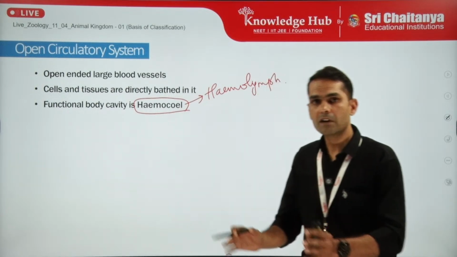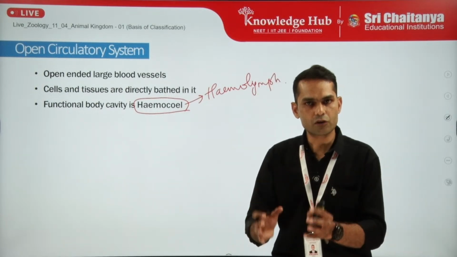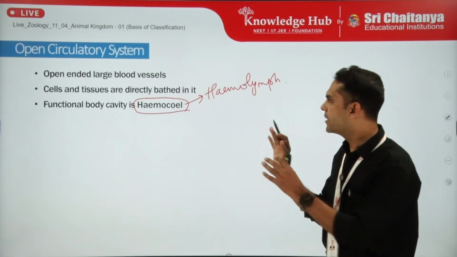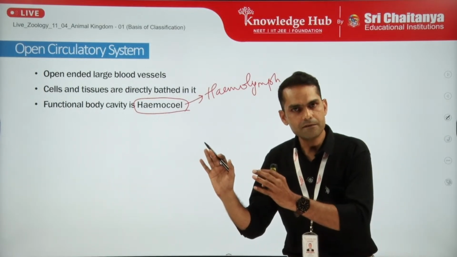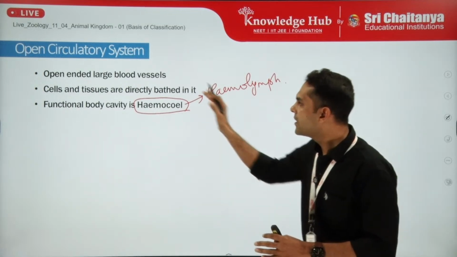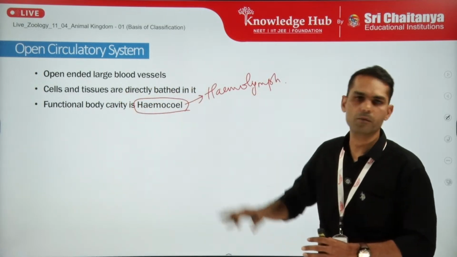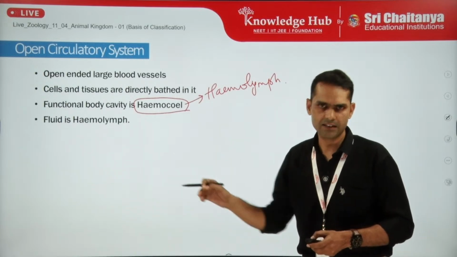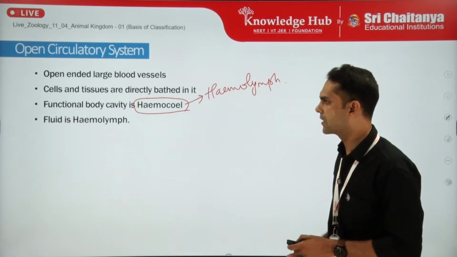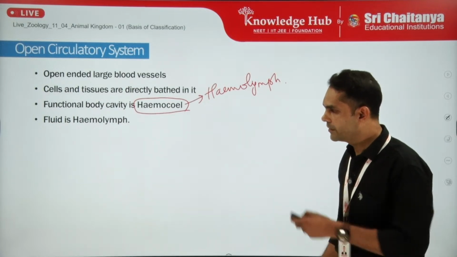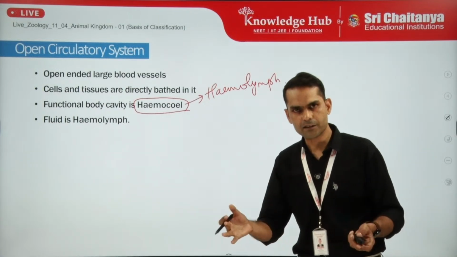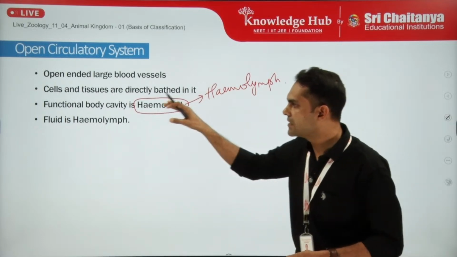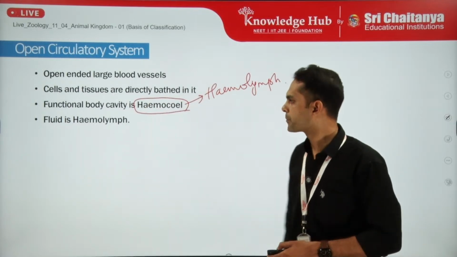But in hemolymph, the blood is mixed with the tissue fluid. There is no separate distinction, so we call it hemolymph. And hemolymph circulates in the cavity which is called hemocoel. Fine. I will give you the example, the schematic diagram, and explain it further. So the fluid is hemolymph. All the blood cells are also present in this hemolymph only.